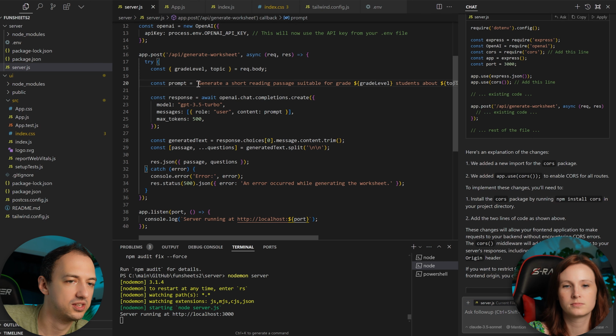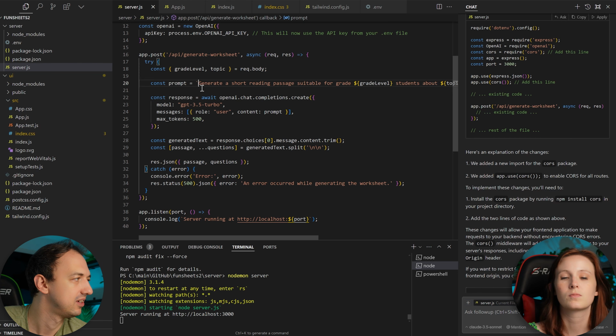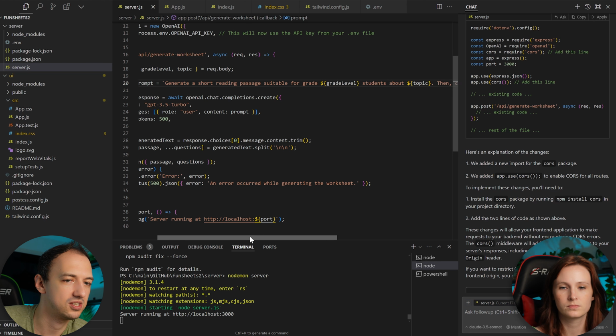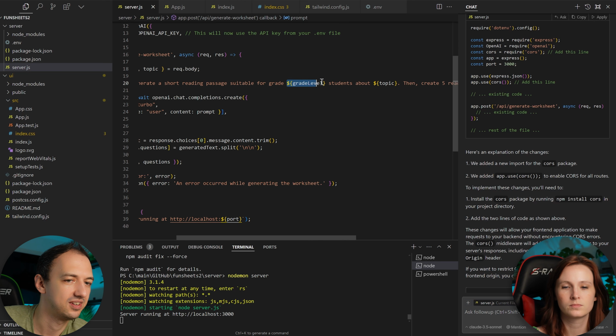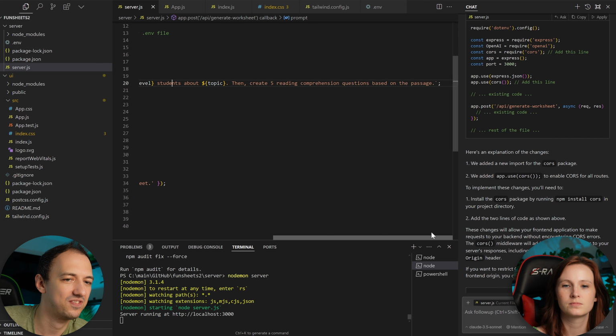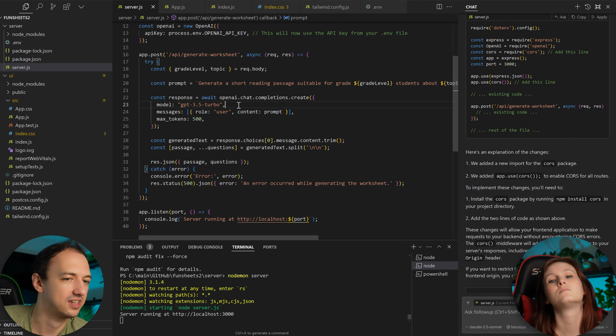this is what we're saying to the OpenAI API. And think of that as when you type a message to ChatGPT. Okay. So this is the message that we are sending. Generate a short reading passage suitable for grade, then we're specifying what we said, students about topic. Then create 5 reading comprehension questions based on the passage. That's what we're asking it to do.